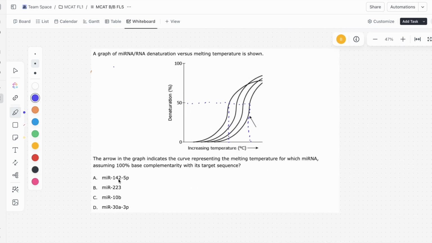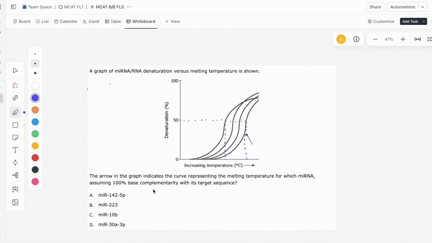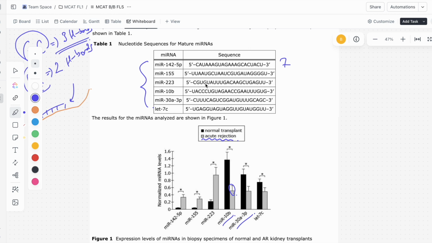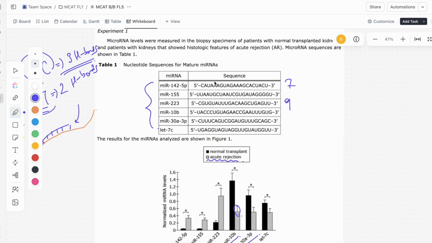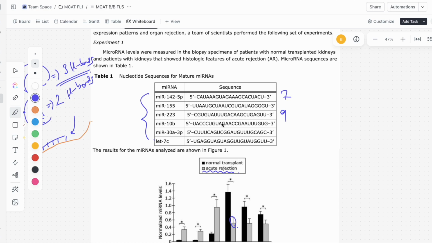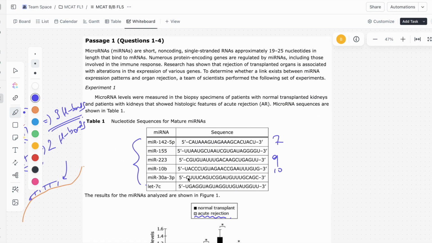The first answer choice says MIR 142.5P. So this is the first one right here. Let's see how many G's and C's we have. 1, 2, 3, 4, 5, 6, 7. All right, we have 7 here. Second one is MIR 223. 1, 2, 3, 4, 5, 6, 7, 8, 9. MIR 10B. 1, 2, 3, 4, 5, 6, 7, 8, 9, 10. And finally, MIR 30A3P. 1, 2, 3, 4, 5, 6, 7, 8, 9, 10, 11.